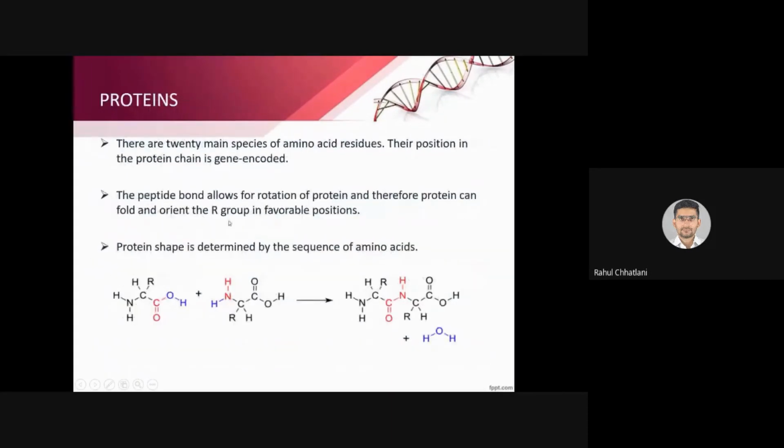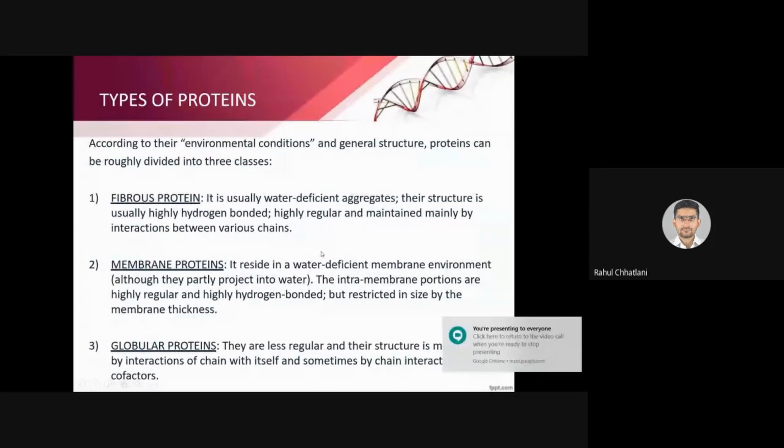And the peptide bond allows rotation. You need to remember this. Because of this rotation, the tertiary or quaternary structure of the protein is formed. The types are fibrous, membrane, and globular.